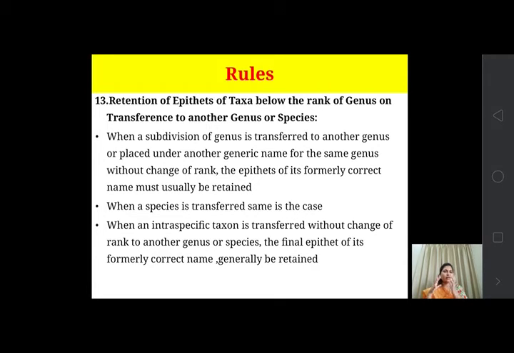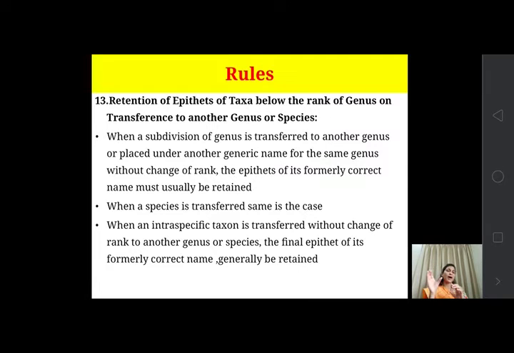When a subdivision of a genus, that is a subgenus, is obtained or created from a particular genus but is not retained with that original genus and is transferred to another genus, that may be the case.